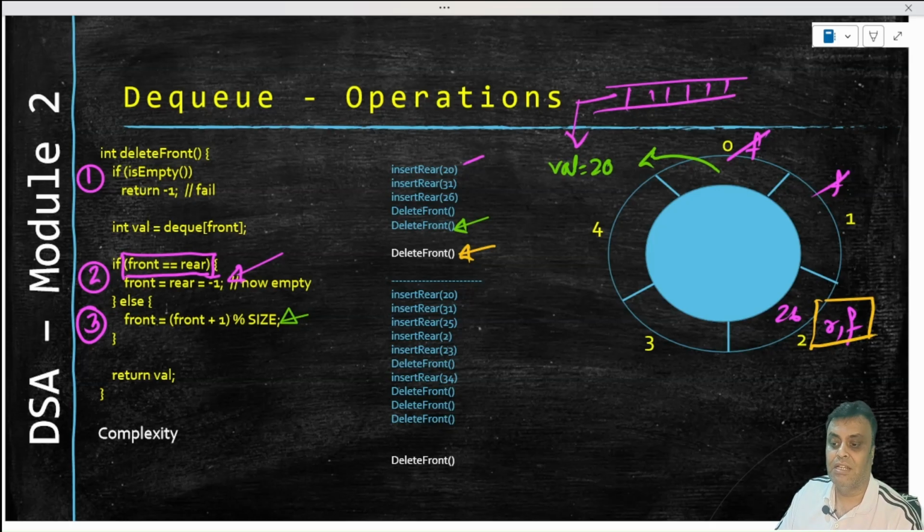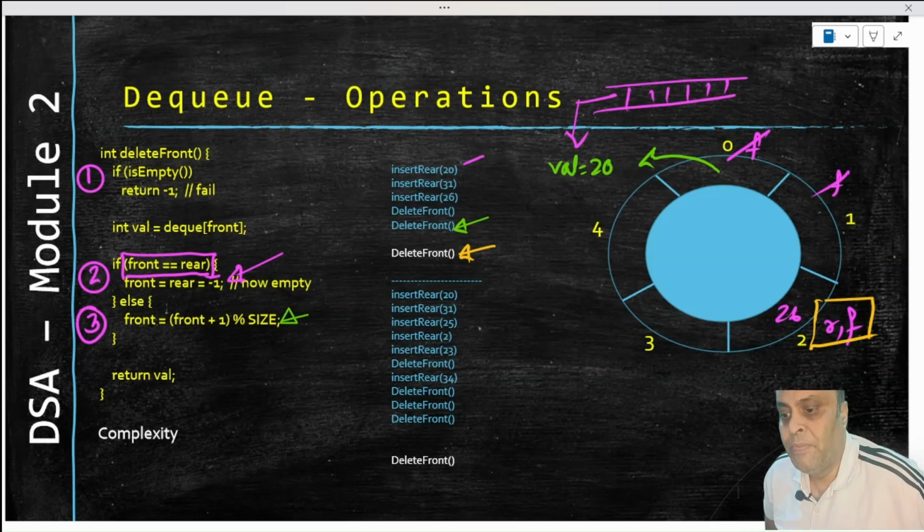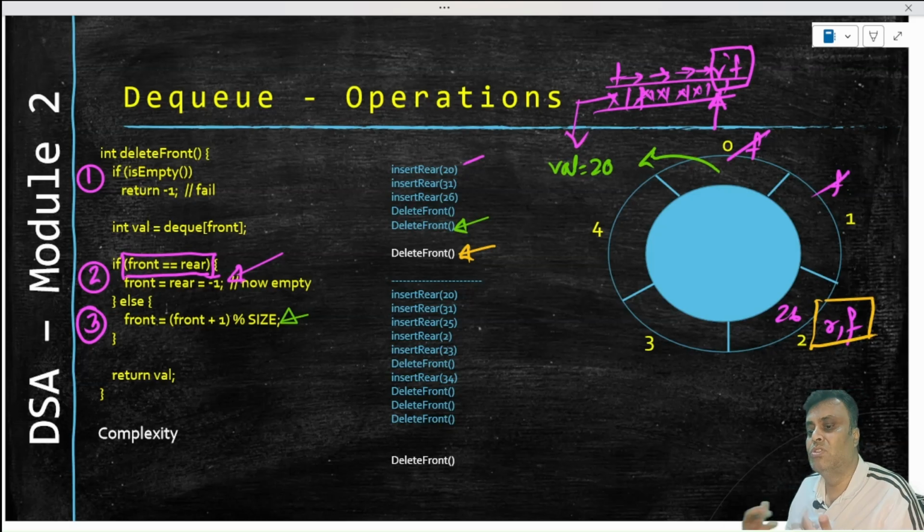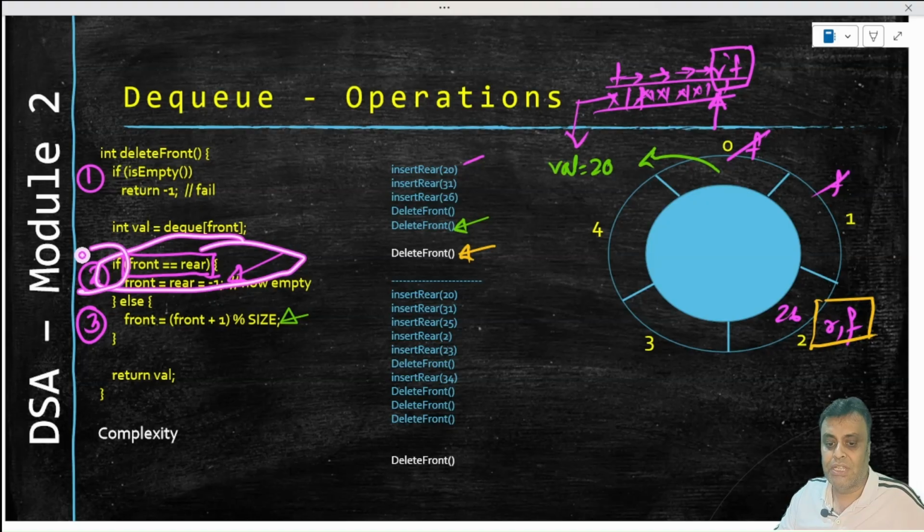So that is the special case that you are handling here. Because we are moving front forward, deleting elements from the front, at some point it will reach rear. We are deleting this, then front moves forward, we are deleting this. In this way, front moves forward and every time we are deleting. Then front will come here, so front and rear will be together, and at that point only one element is here. When that element also is deleted, the queue is empty, and that handling we have to do here. So that is your second exceptional case handling.